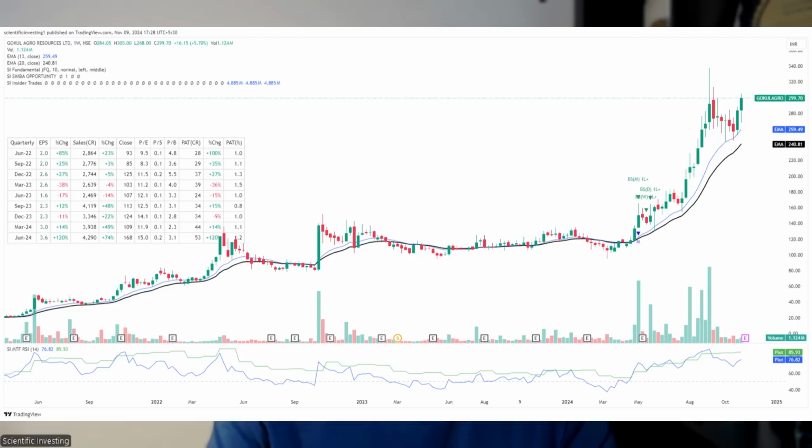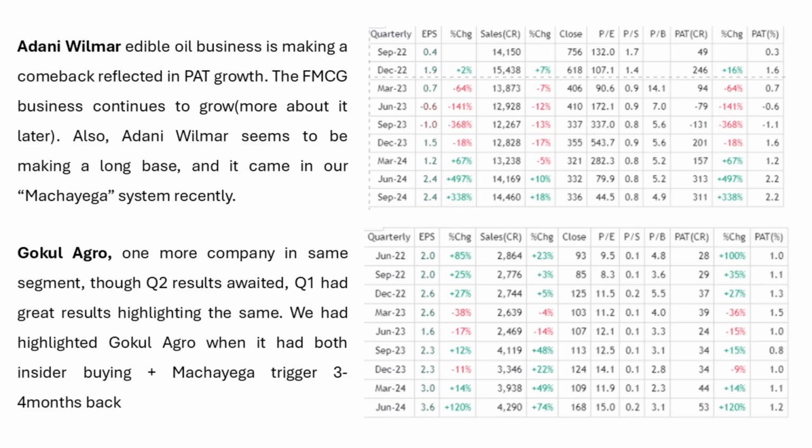And if you see last quarter, they did almost 74% sales growth. Even Adani Wilmar, when you look at the kind of profitability they have done this particular quarter, very good profit they have shown. So it is saying that the edible oil companies are turning around, and maybe this space has 2, 3 more companies, and even those companies are interesting. So this is another interesting sector, a segment to look at.